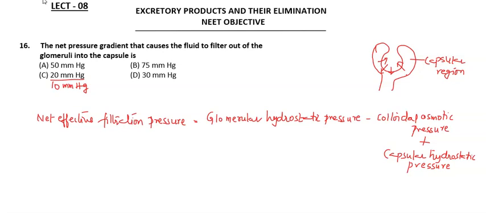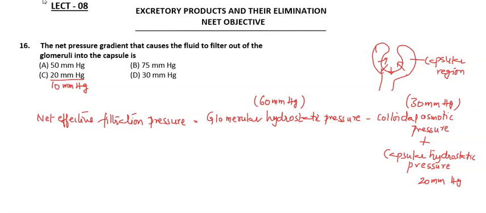Now we know that glomerular hydrostatic pressure is around 60 mm Hg, the colloidal osmotic pressure is around 30 mm Hg, and the capsular hydrostatic pressure can be taken as 20 mm Hg.